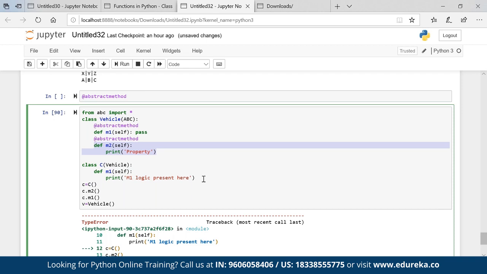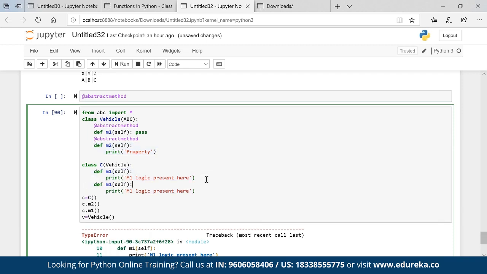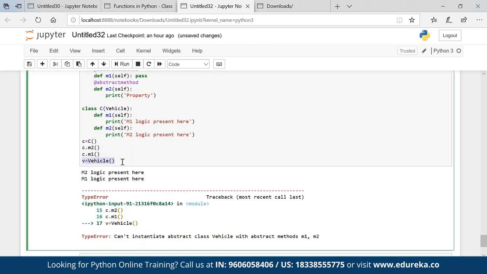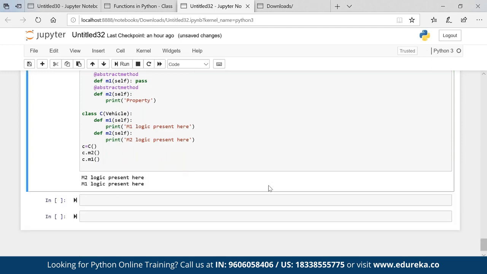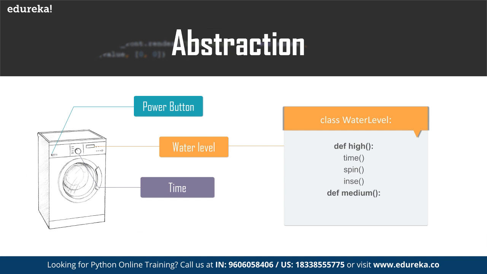You have to support your parent for creating that property also. And now you can see that we have M1 and M2 logic built. So when the parent's class and methods are not fully created, the child is helping the parent, and that is what an abstract method is, because the abstract method is not properly built as of now. Okay, and that is what abstract methods are all about.